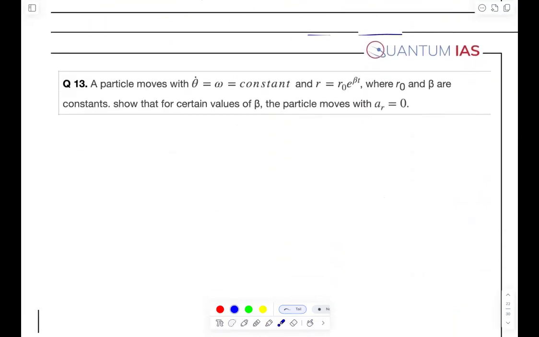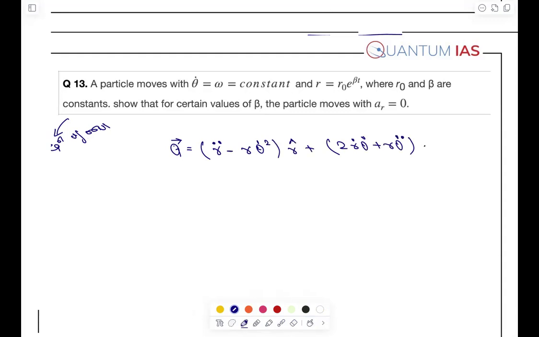Again, this question I have taken from the equations of motions. And earlier UPSC used to ask questions from these topics, especially the acceleration in the polar coordinates. So I hope you know this formula, that acceleration along a curve is given as r double dot minus r theta dot whole square r cap plus 2 r dot theta dot plus r theta double dot theta cap.